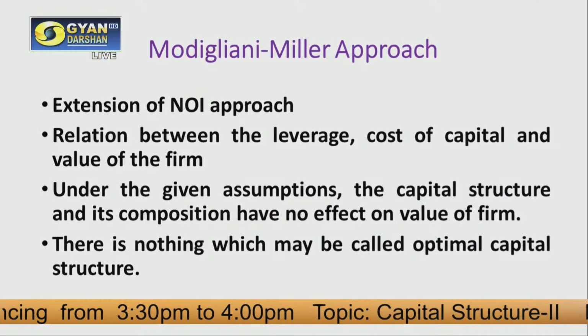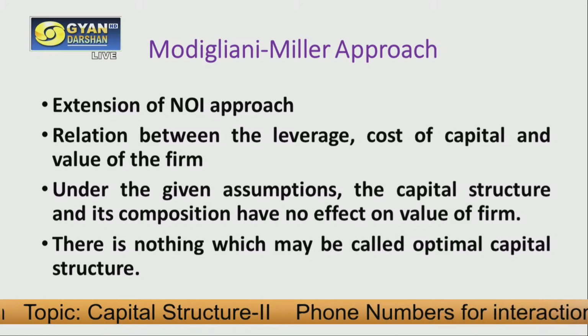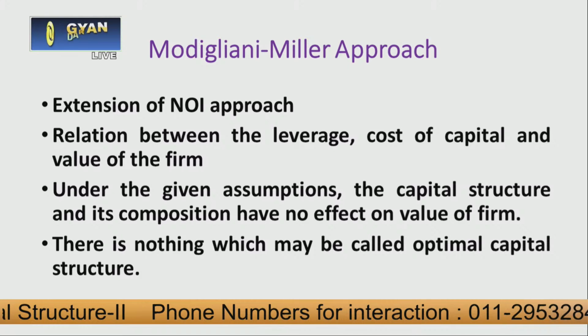The last approach, the last theory for the day, we have is the Modigliani-Miller approach. Now this is the extension of the net operating income approach. So this theory is also a relevance theory of capital structure, because ultimately this theory will also say that whatever your capital structure is, it is not going to impact the value of the firm or the overall cost of capital. Let us see how. As I say, it is an extension of the net operating income approach, and it shows the relation between leverage, cost of capital and value of the firm.